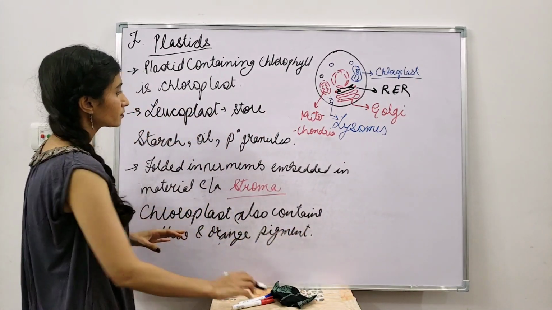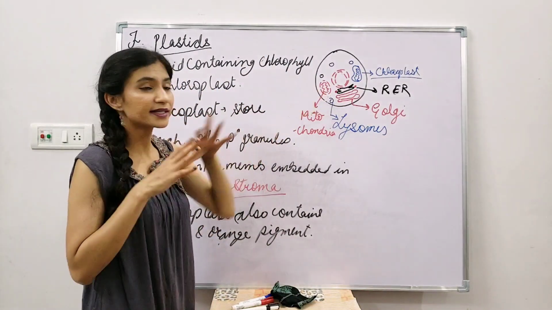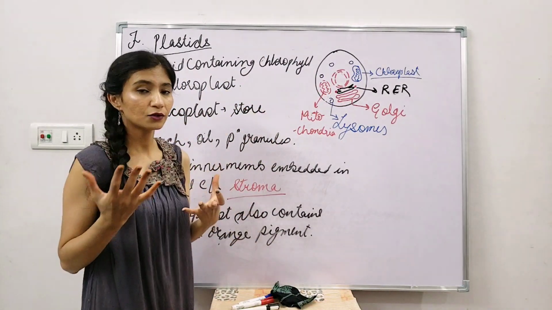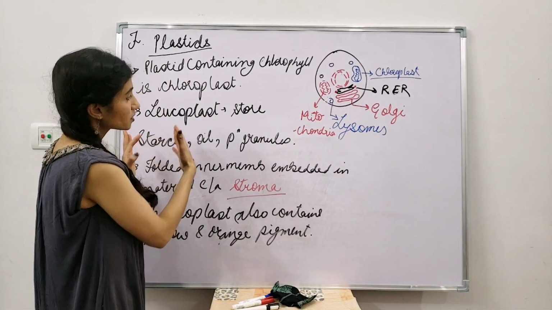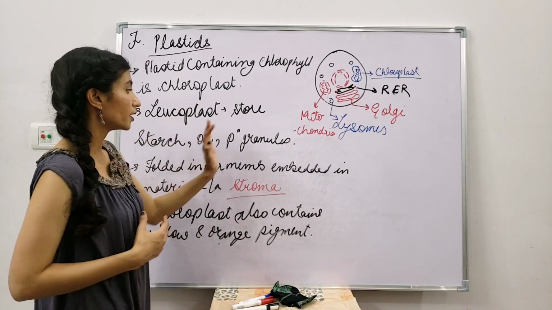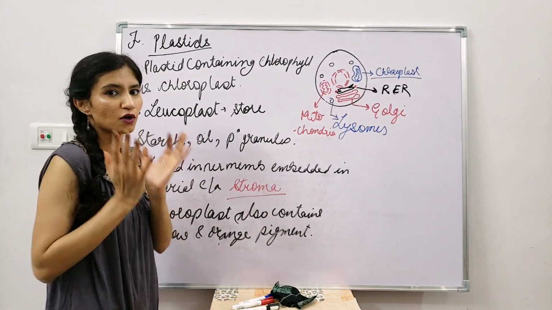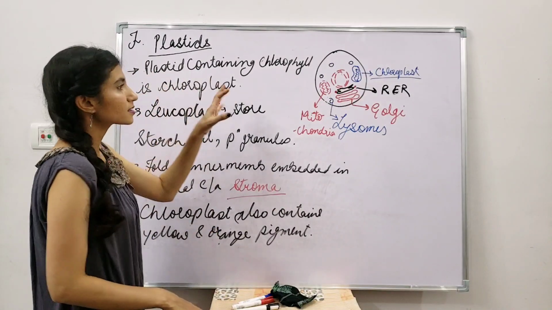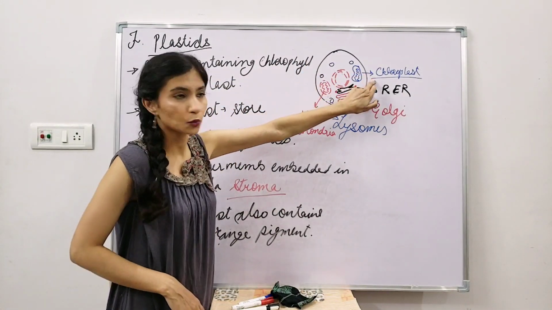Okay, so chloroplast structure wise is exactly similar to mitochondria, and plastid is divided into two parts, chromoplast and leucoplast. What is the role of leucoplast? Stores starch, oil and protein granules, which is like a storehouse. You can say that leucoplast is a storehouse of the plant. Okay, plastids contain green pigment, which is called chlorophyll, and that is why it is being called as chloroplast.